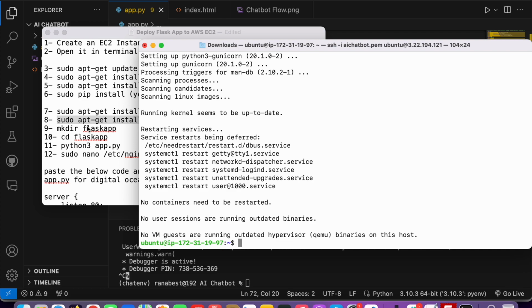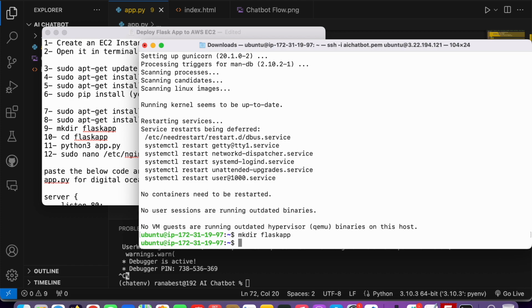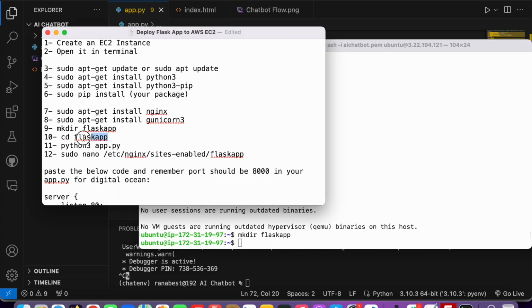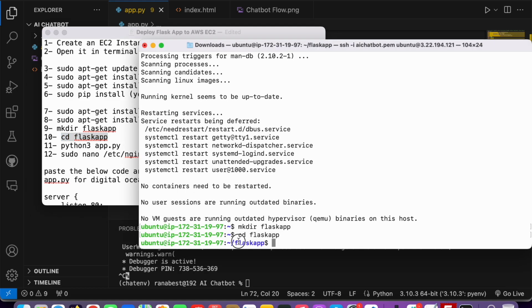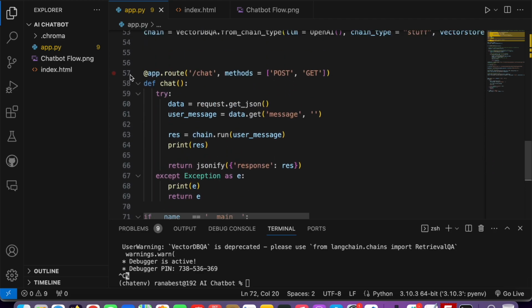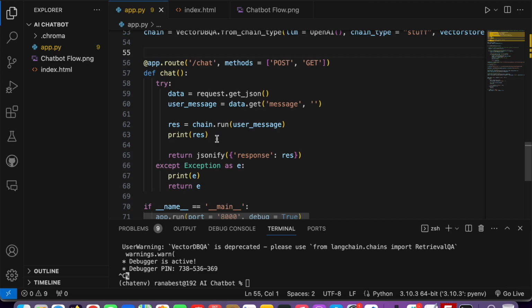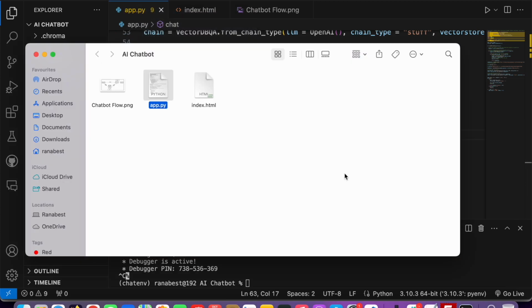What is next is make directory. So now we will create a new directory. You can write any name with mkdir, and then cd to change to that directory. Now we're in the Flask app directory. Now we need to upload our code, which is the complete app.py, because we created our API and all the stuff. We just need to upload this file.